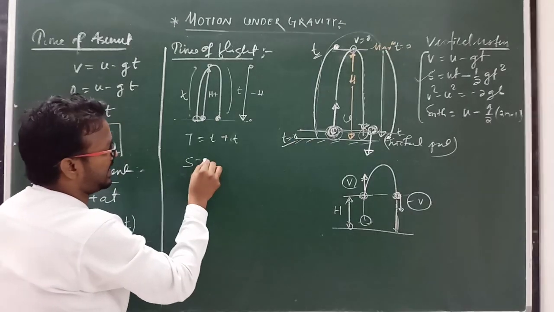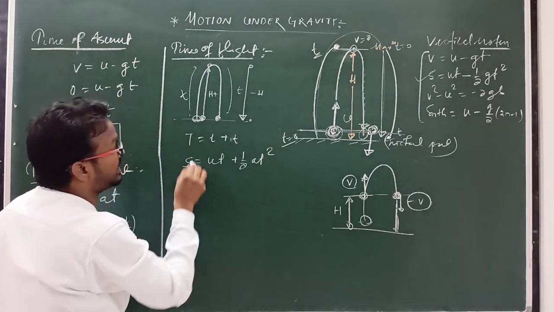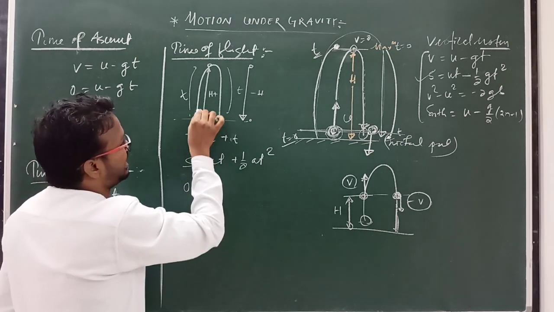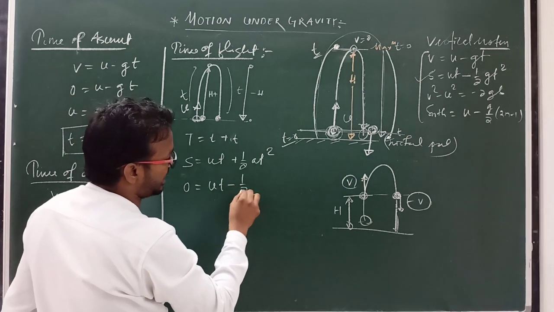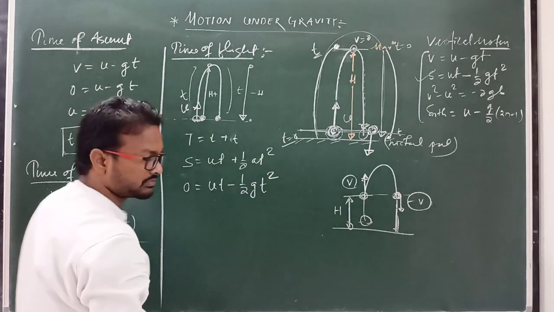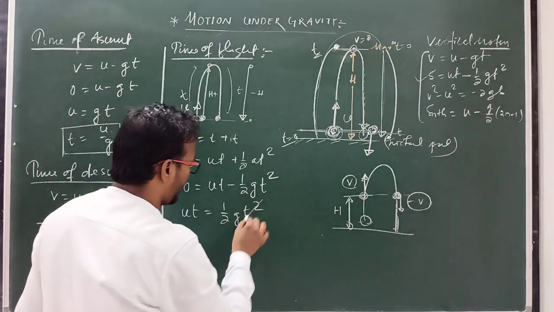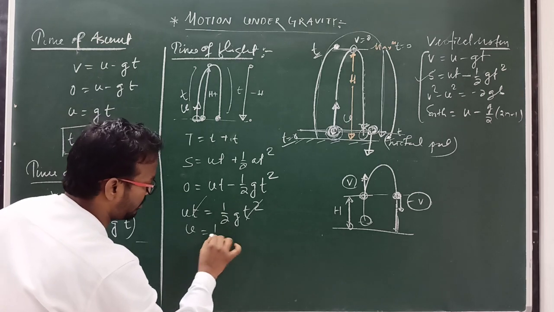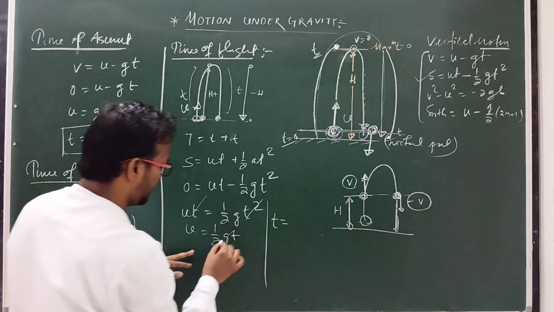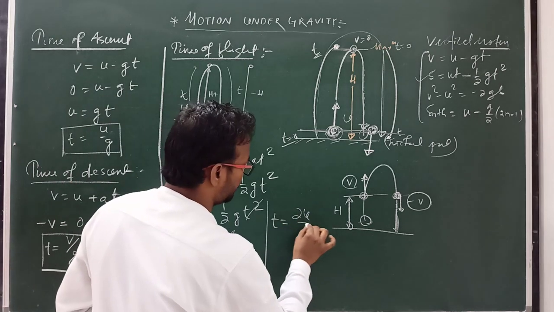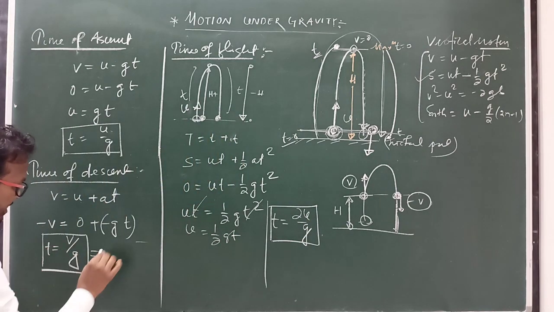Then we can use the formula s equal to ut plus half at square. Displacement in this case is 0, so 0 equals ut minus 1 by 2 gt square. Solving it, ut equals 1 by 2 gt square, one t cancels, so u equals 1 by 2 gt, and t equals 2u by g.